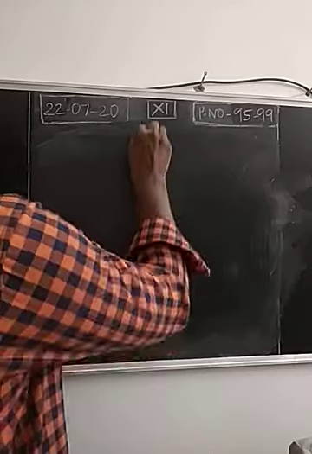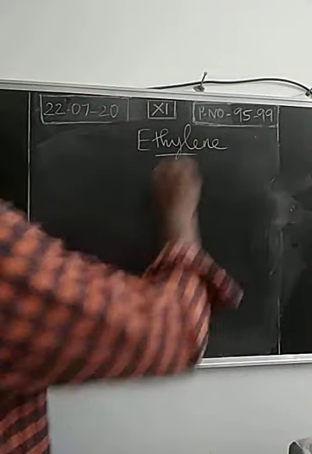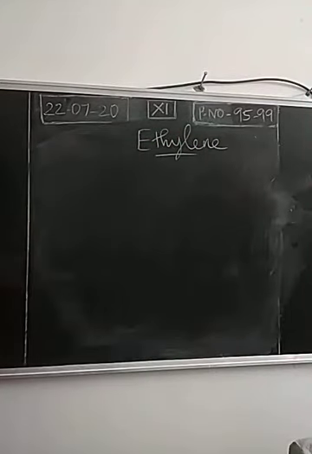So consider ethylene. The common name is ethylene, the IUPAC name is ethene. We are going to find what type of hybridization is possible here and what the bonding in this molecule will be.